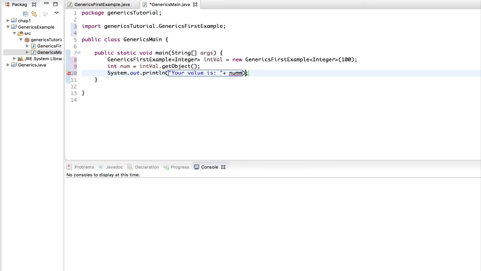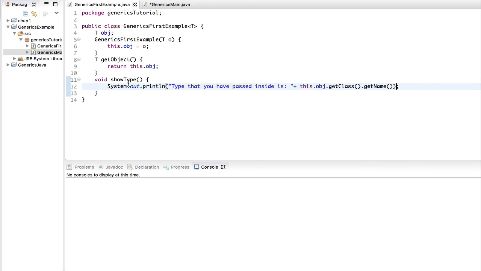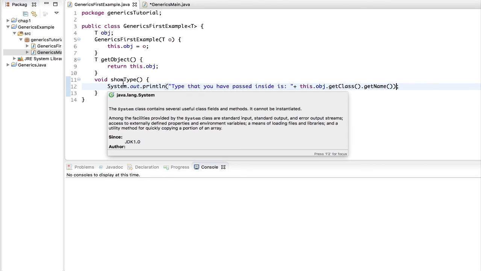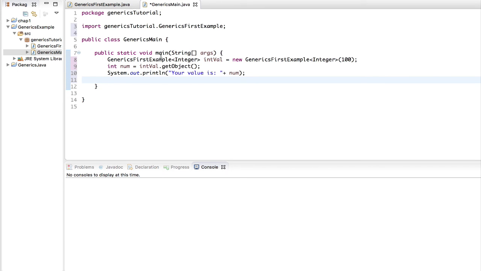Now we're going to print that out. You'll see that we won't face any problem if we do that. So let's say num, your value is num, and okay, there is a mistake.